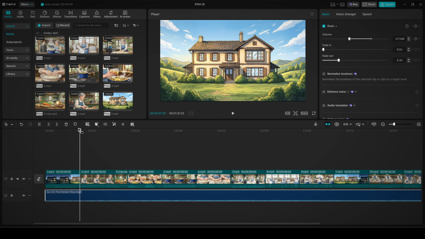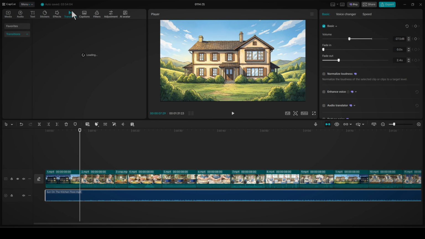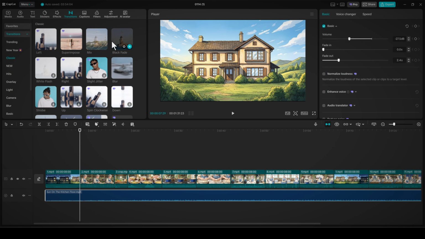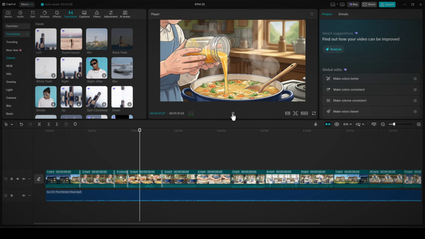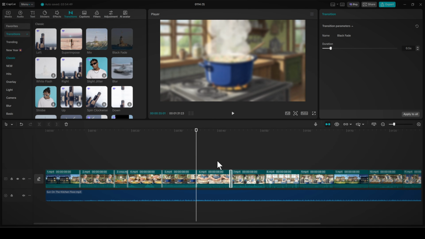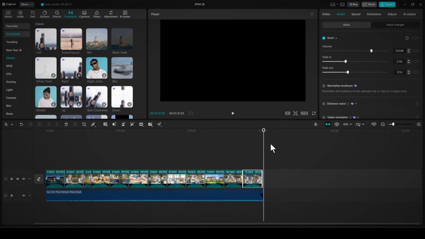After that, you can add transitions. In CapCut, click on the Transitions tab at the top right, and you'll see the transition library. Drag a transition in between clips. Keep it simple and subtle, nothing too complex. Once you've done all of that, you can export your video.